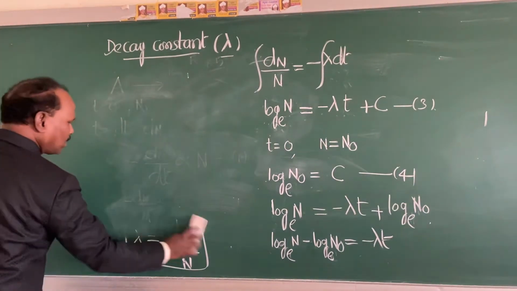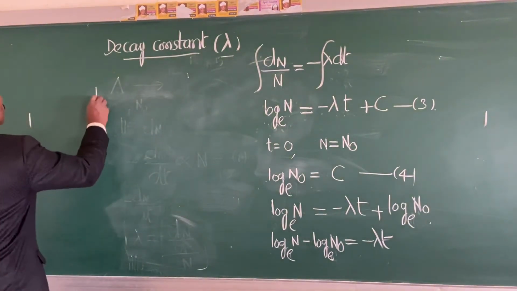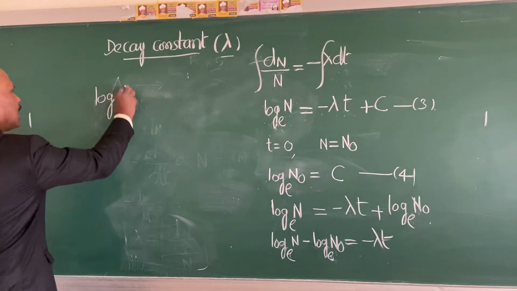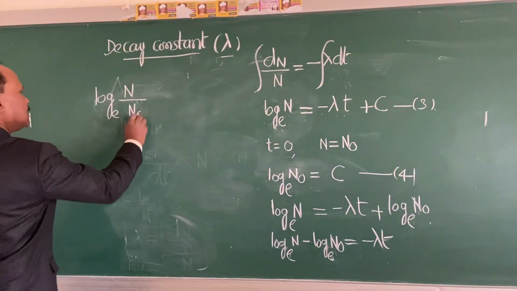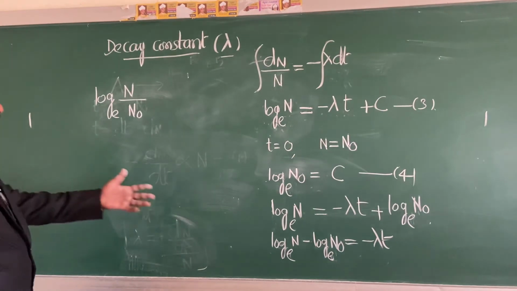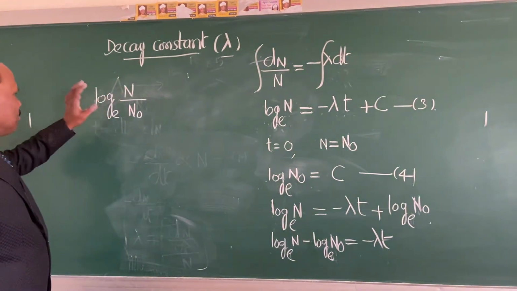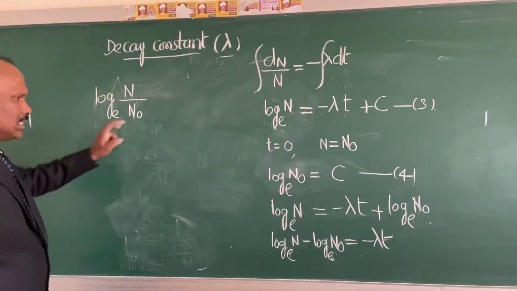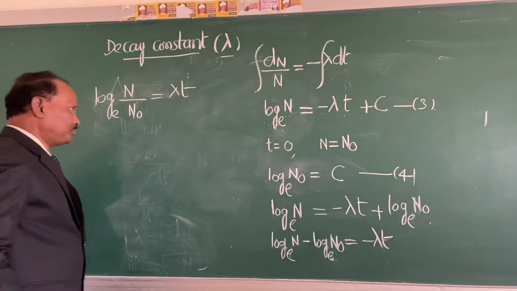Log A minus log B, we will write it as what? So log n minus log n0 is written as log to the base e, n upon n0. That is equal to minus lambda t.